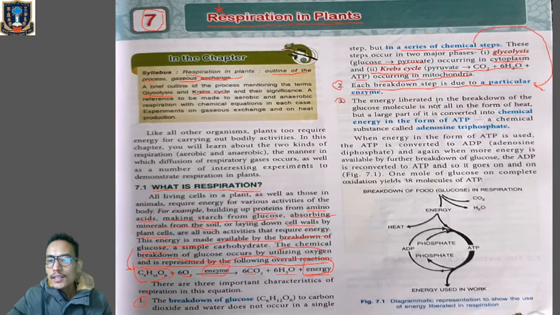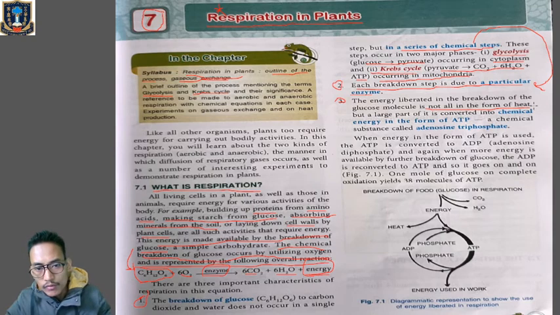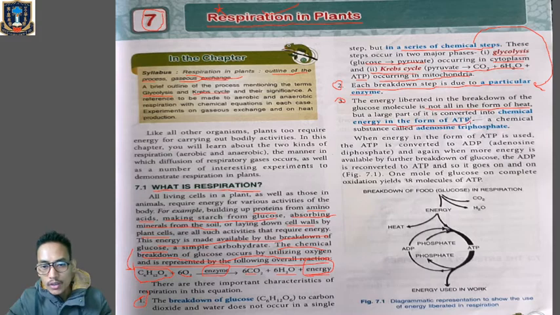Third point, the third feature. The energy liberated in the breakdown of the glucose molecule is not all in the form of heat. That means the energy produced during respiration is not all lost in the form of heat. A major portion of the energy produced during respiration will be in the form of a chemical energy called ATP, and the full form of ATP is adenosine triphosphate.